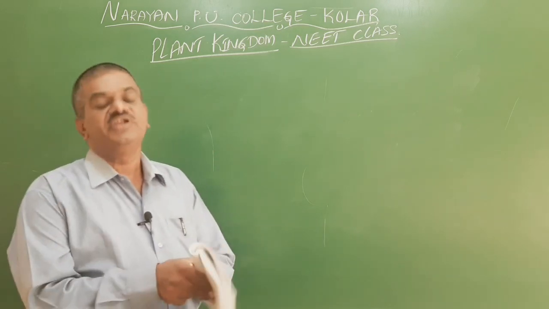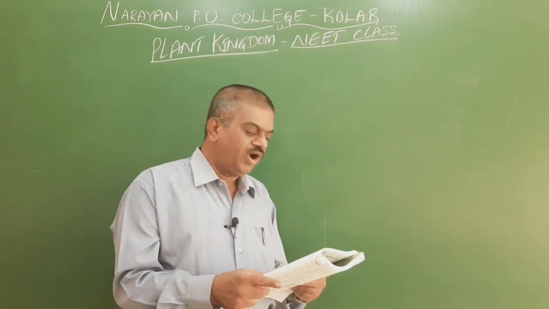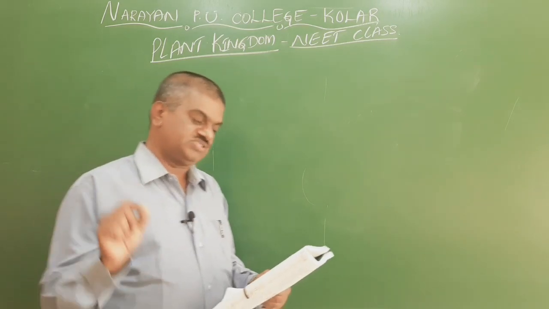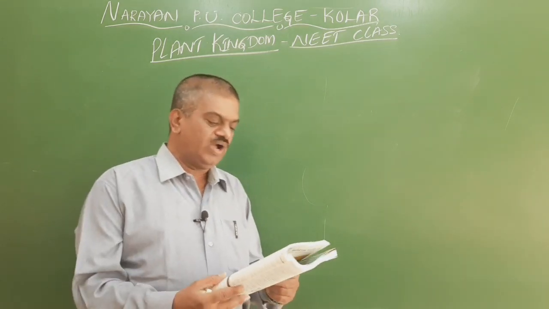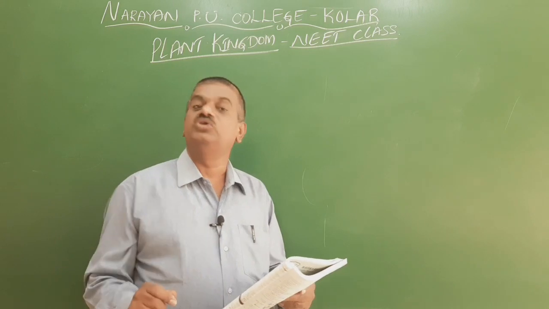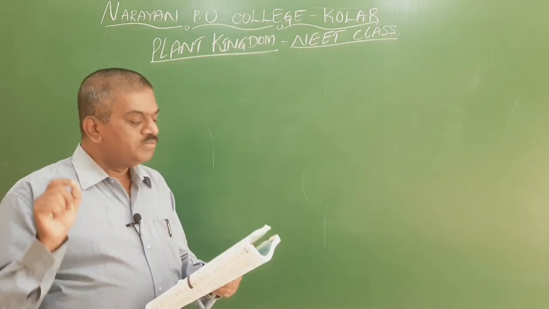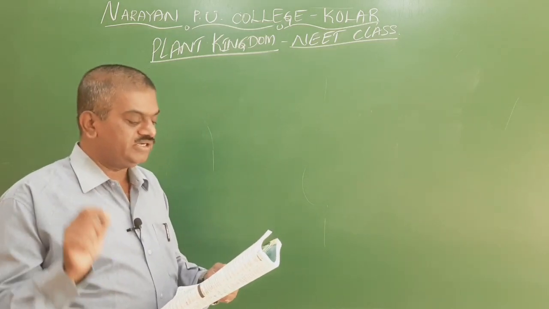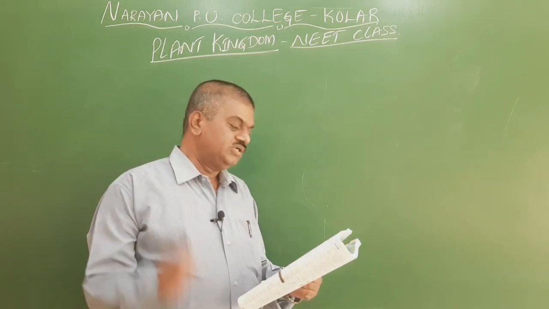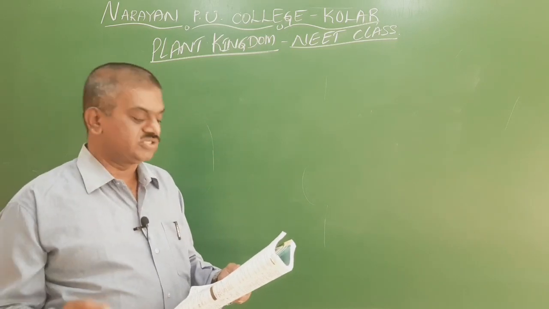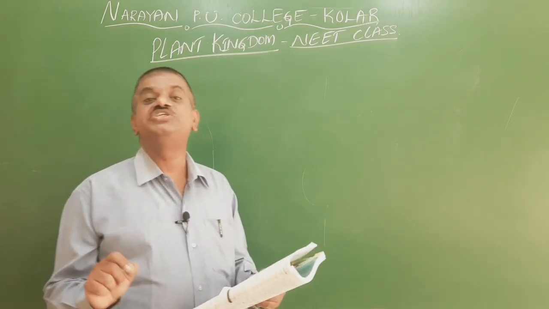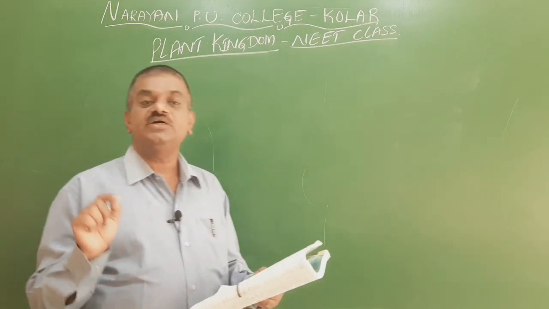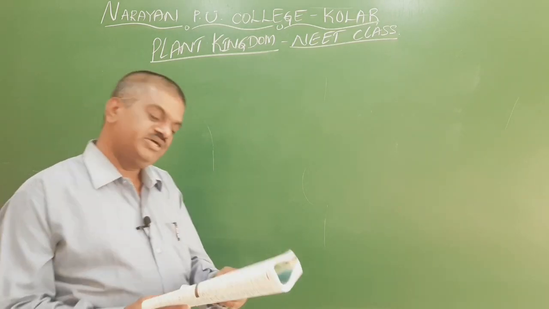So we go for the next one, the third one, Polytrichum. For Polytrichum, the right one is mosses. The fourth one, bread mold. Bread mold comes under phycomycetes. And the next one is puffballs. Puffballs come under basidiomycetes. So here the right matching will be in the second option. So the second option is the right one.